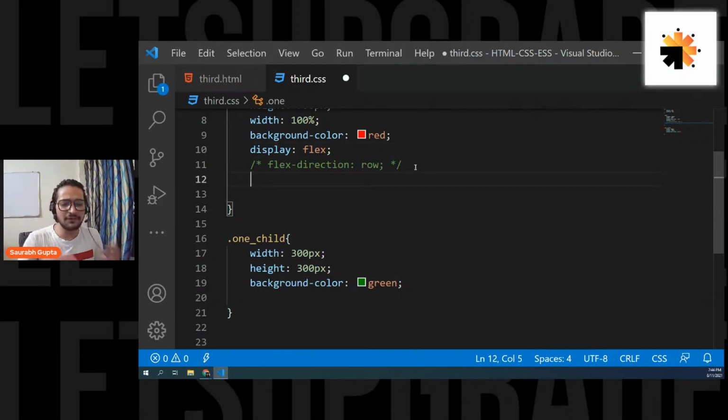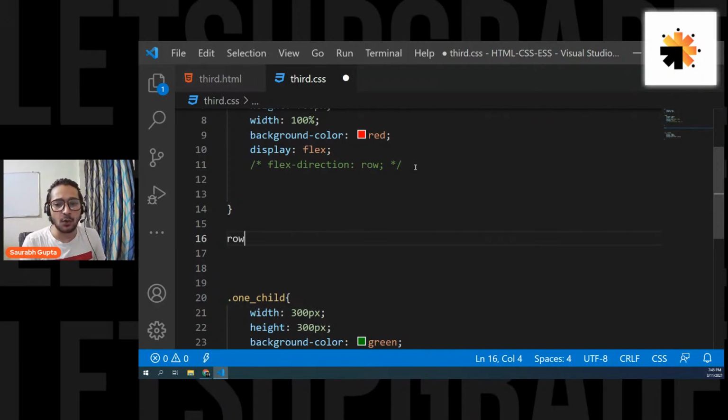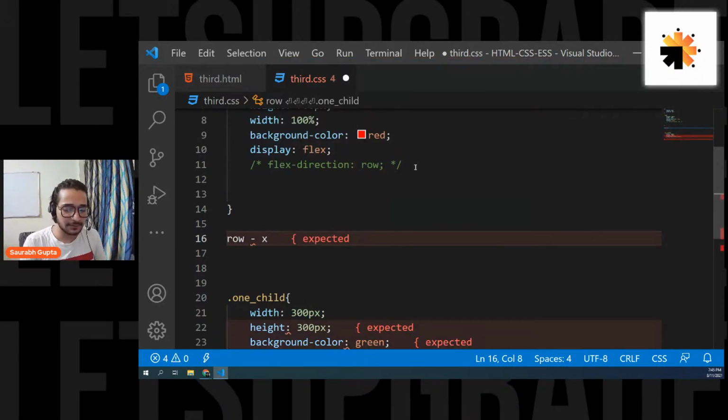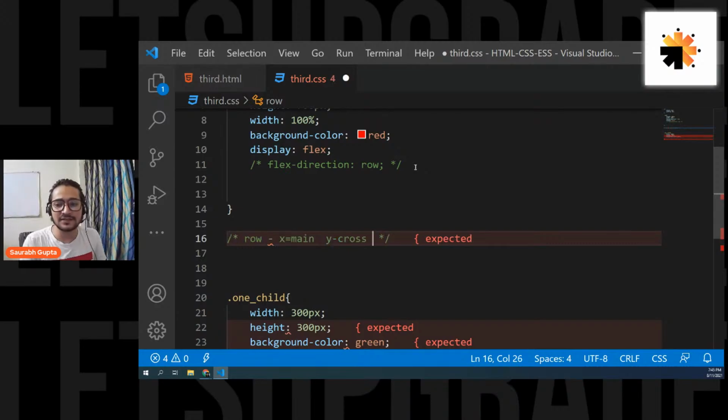Now, before moving on to creating gaps, I want to make sure that you know one important thing. Remember guys, flex works in two directions, row and column. When your flex direction is row, x becomes your main axis, and y, that means column, becomes your cross axis. Please remember it.